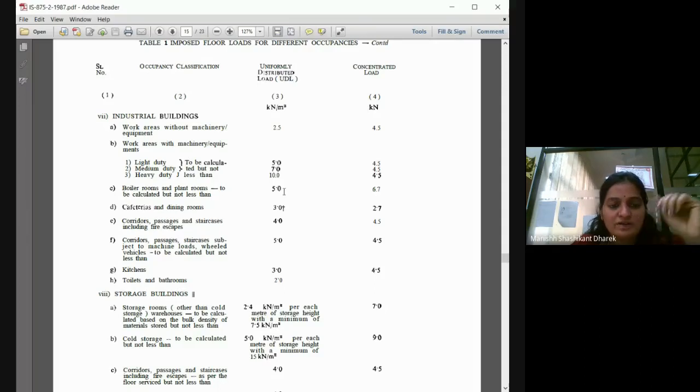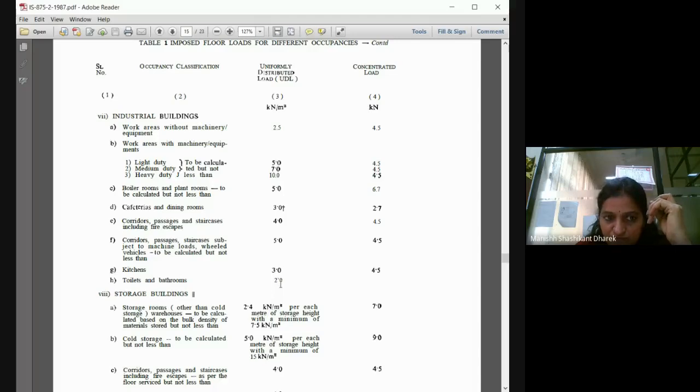Work area with machinery equipment, with and without. See, if it is heavy duty, it is 10. If it's medium duty, it is 7. Light duty, it is 5, like that. For a boiler's room, it is 5. Cafeteria, 3. Corridors, 4, 5. Kitchen, 3. Toilets and bathroom, 2.